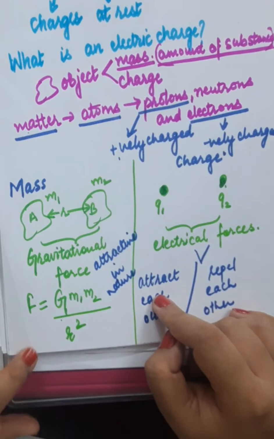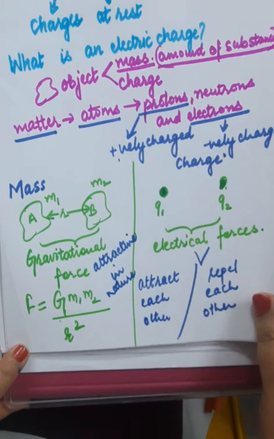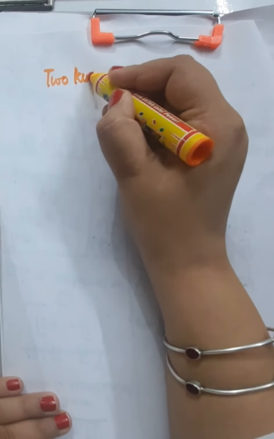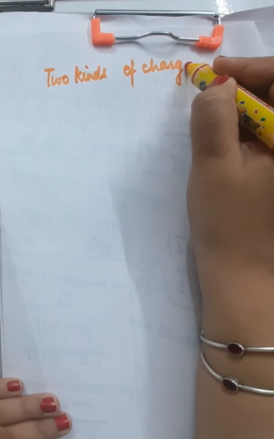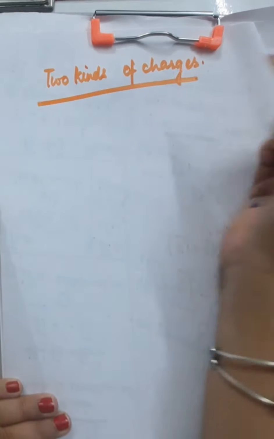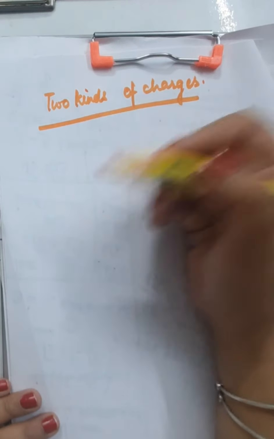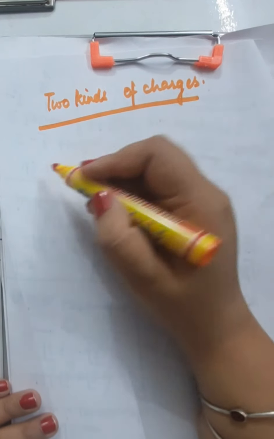Now we will study two kinds of charges. Before going into that, I want to tell you about an observation, and I would suggest you try it.